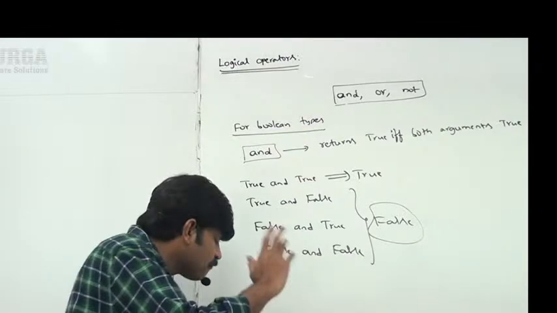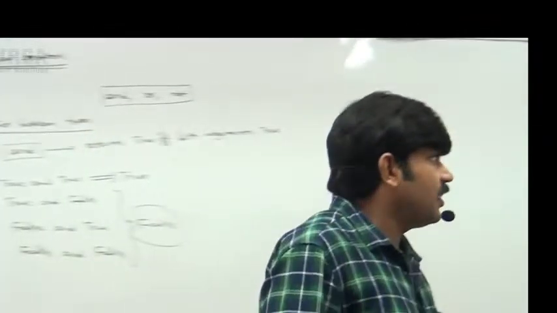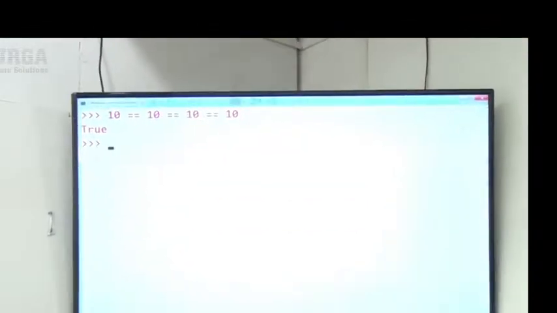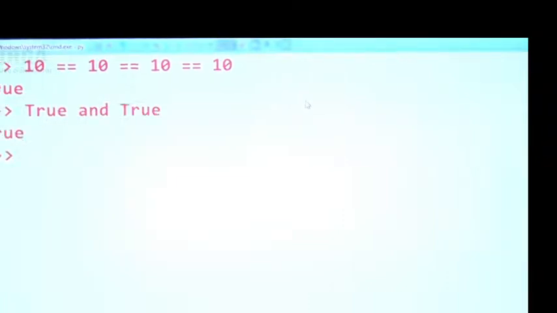Just observe carefully, sir. Let me check this option. Here I'm taking true and true, sir. Yes, obviously true is the answer. Next, true and false I'm taking. False is the answer. Next, false and true I'm taking.